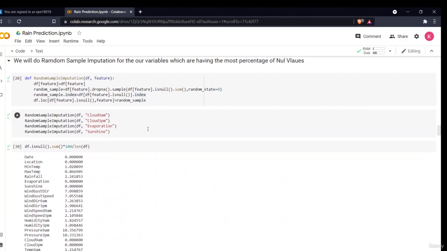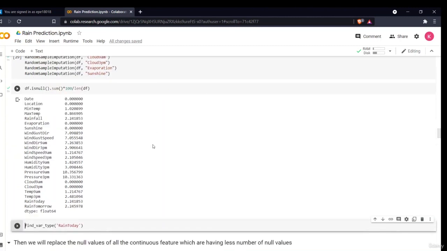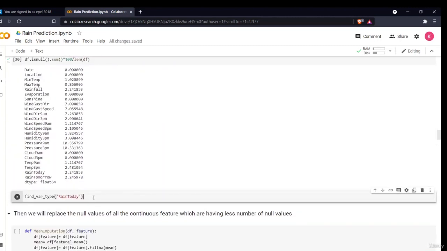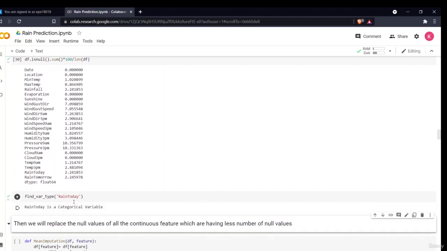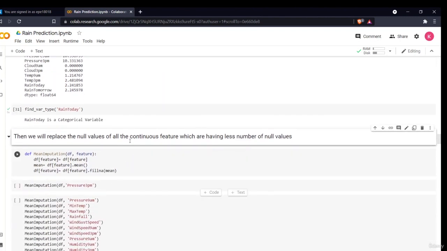What we have done is we have replaced all the null values from a particular sample of the data set. This is one of the most effective techniques to handle the missing values, right? So now let's proceed with the next variables which are having fewer null values.